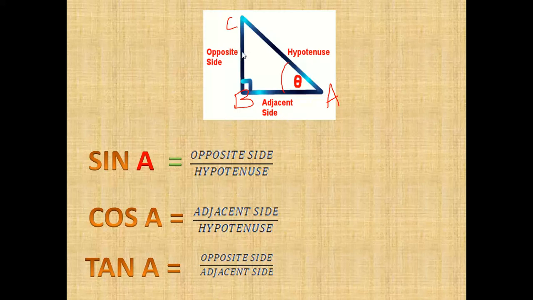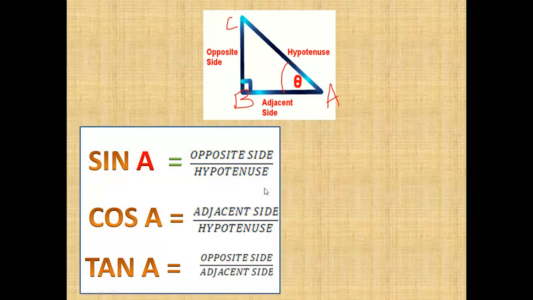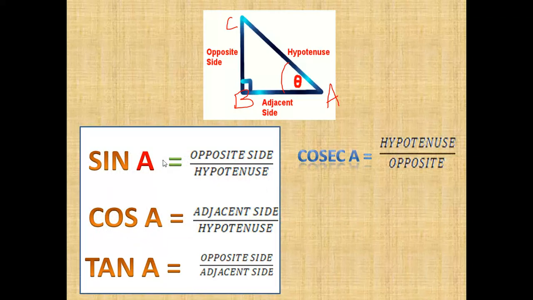First, sine is opposite side by hypotenuse, cos is adjacent side by hypotenuse, tan is opposite side by adjacent side. The remaining are all reciprocals, like hypotenuse by opposite. Cosecant A is hypotenuse by opposite, the reciprocal of sine.